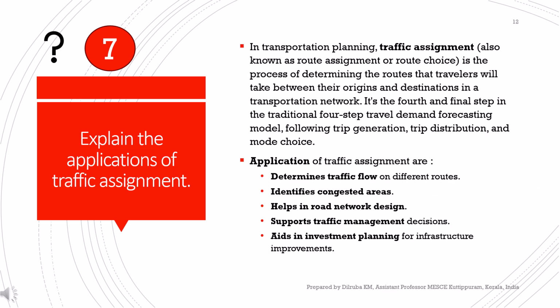The seventh question is, explain the application of traffic assignment. In transportation planning, traffic assignment, which is also called route assignment or route choice, is the process of determining the routes that travelers will take between their origins and destinations in a transportation network. It is the fourth and final step in the traditional four-step travel demand forecasting model, following trip generation, trip distribution, and mode choice.